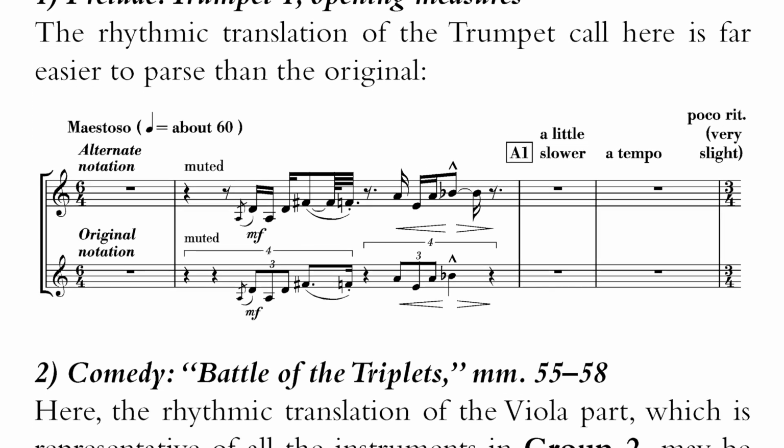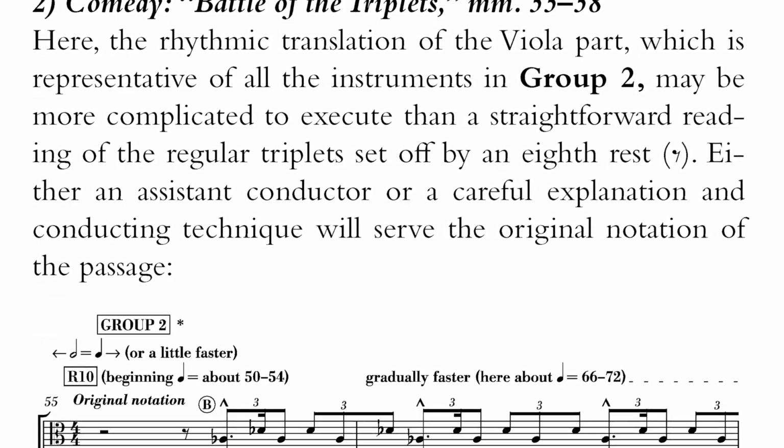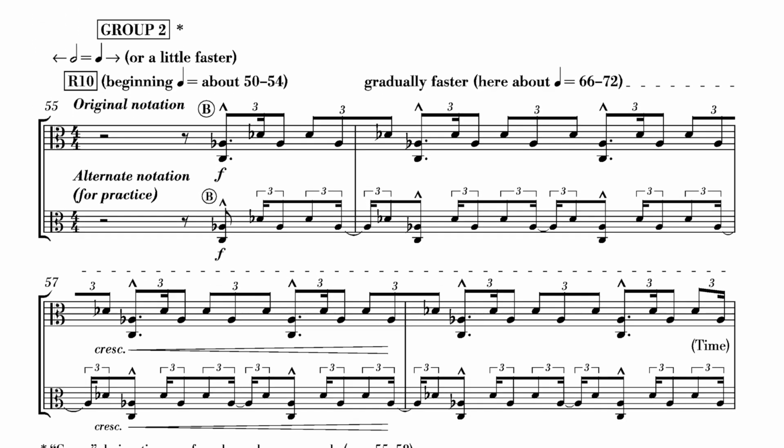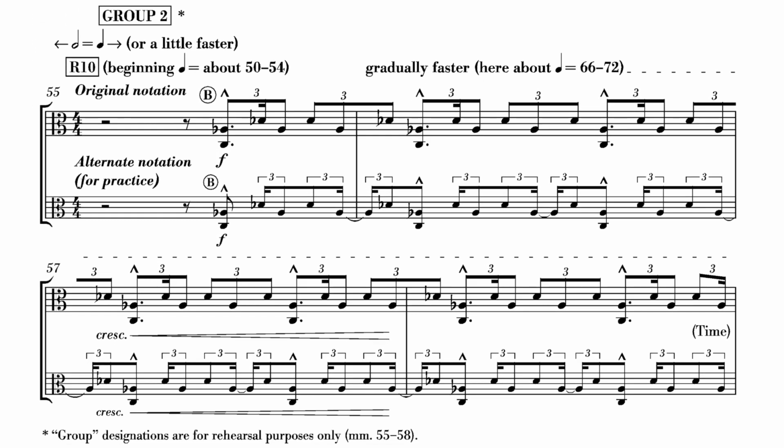In this section that I call the Battle of the Triplets, I put in this alternative notation for the violas and the instruments who are playing the triplet pattern off by an eighth. And there were some conductors who felt that it would be easier to play from, but most players, I think, actually preferred just reading Ives' original and playing it off the beat. And most that I talked with said that that was the one that they were reading, and that the other form was just a little tricky to negotiate.